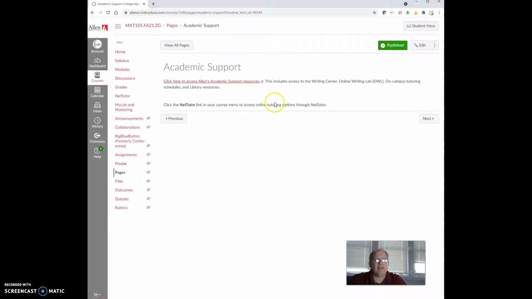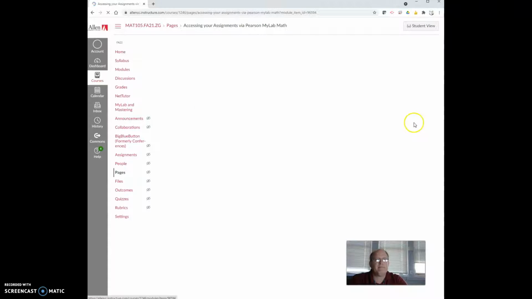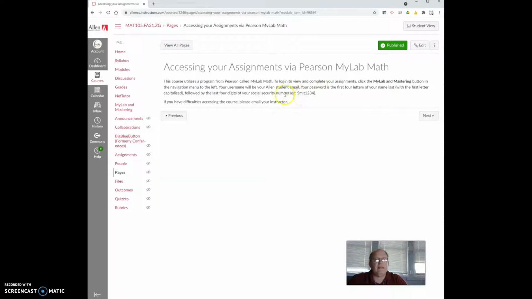Academic support talks about how to get some help if you need it. And then this is about how to access MyLab Math. I sent you an access code and some information about how to access your course. Hopefully you're taking care of that so you can get started.